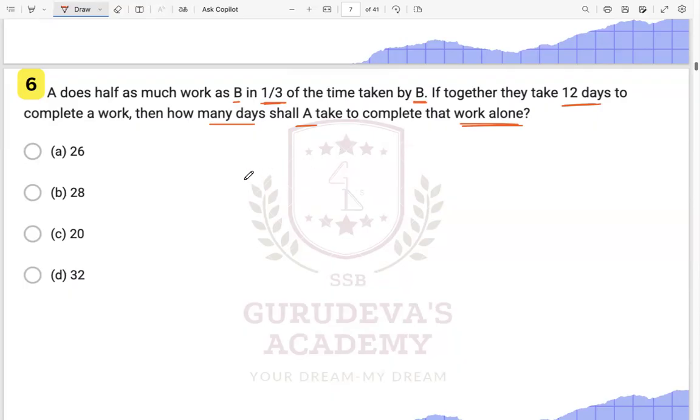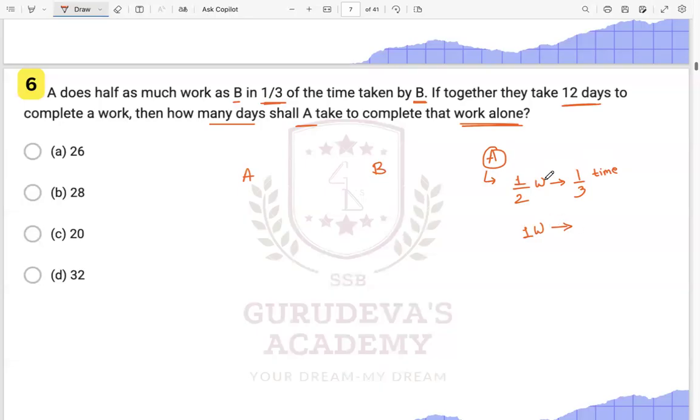Okay, so we have two people, right? We have A and we have B over here, right? A and B are there. Now it is saying that A does half of the work. So about A we are talking first, right? A is doing half of the work in what? In 1/3 of the time taken by B. 1/3 time, right? It is doing the work in 1/3 of the time. So this will complete the complete work. One work, it will do in how many days? How much time will it take?